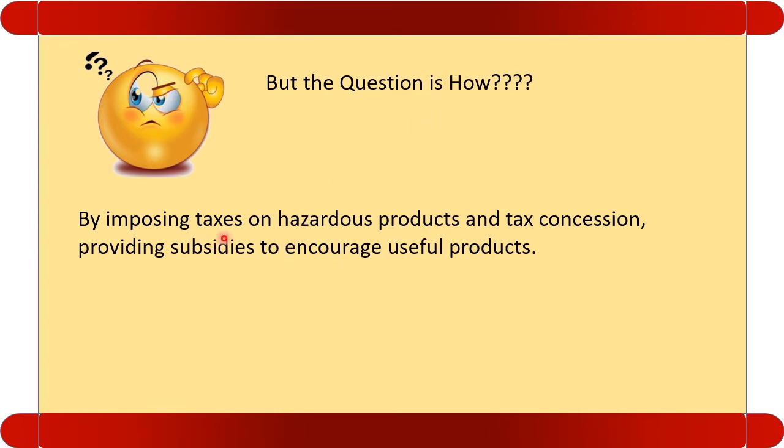At the same time, by imposing taxes, government do the welfare. Why? Because the sale of the hazardous goods get reduced. And by providing tax concessions, subsidies, the government boost up the welfare activities. In this way, the balance between profit maximization and the welfare is restored.